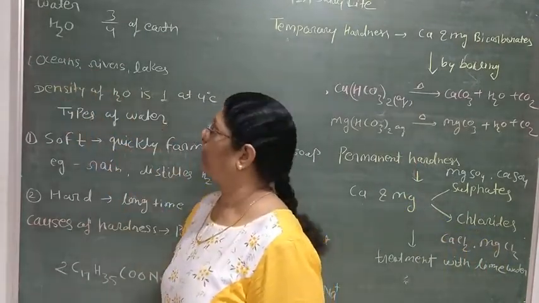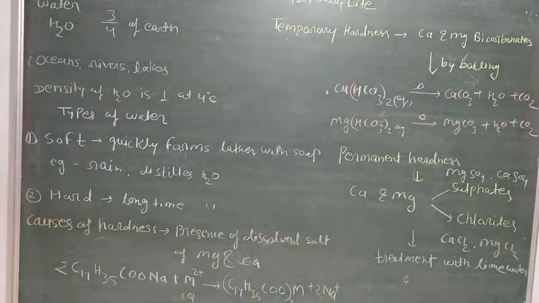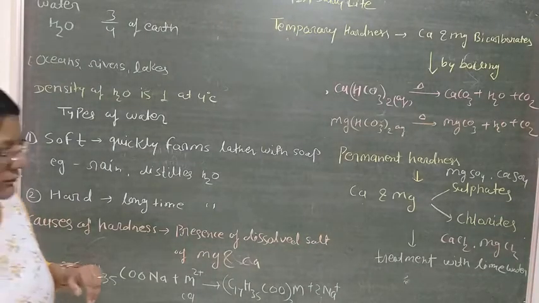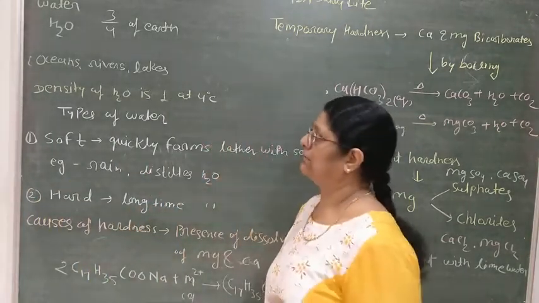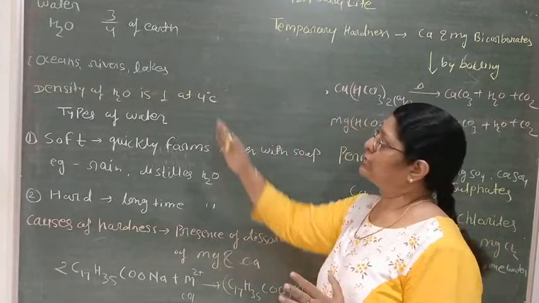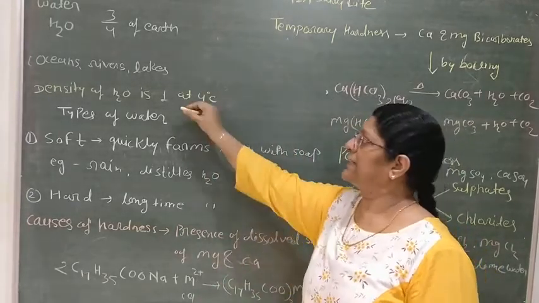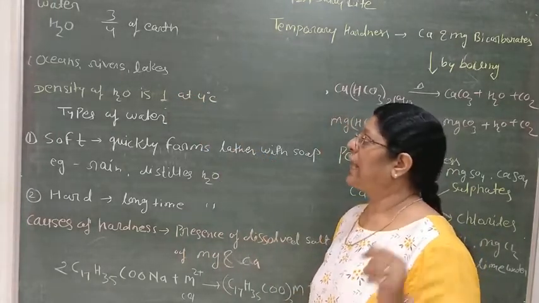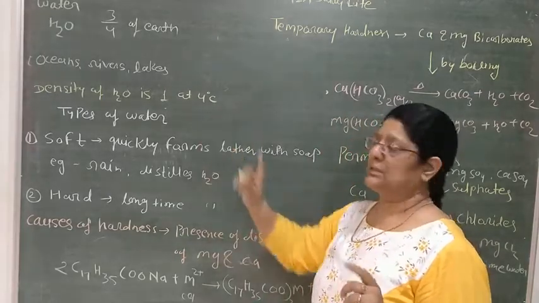As you know, the formula of water is H2O, and 3/4 part of our world is covered with water, through oceans, rivers, lakes, ponds, so many things. It means our earth is covered by 3/4 portion of water. Density of water is 1 at 4 degrees centigrade, which is very important. And the dielectric constant of water is also very important.